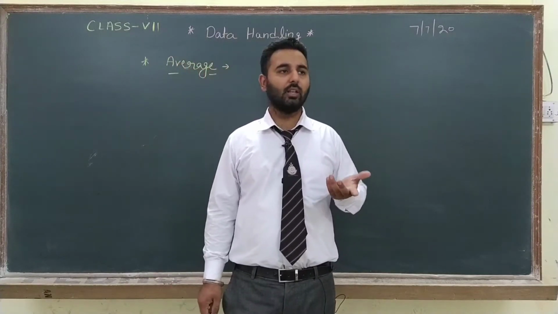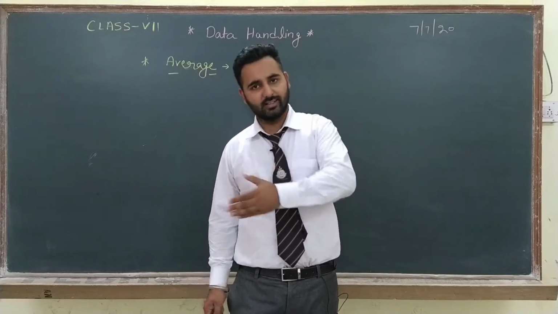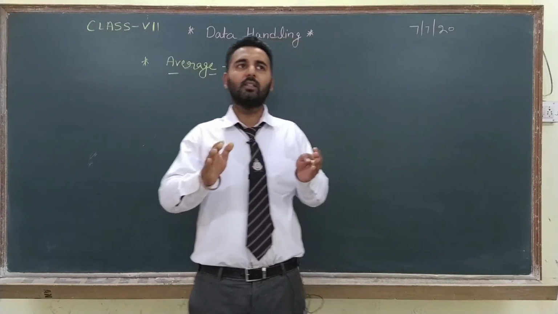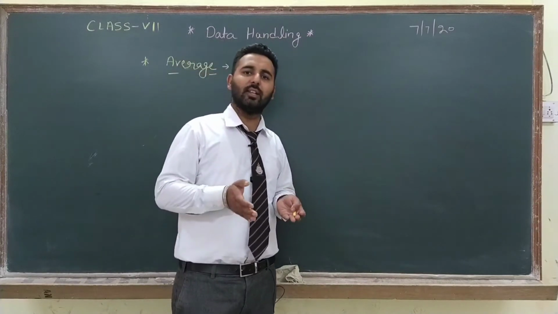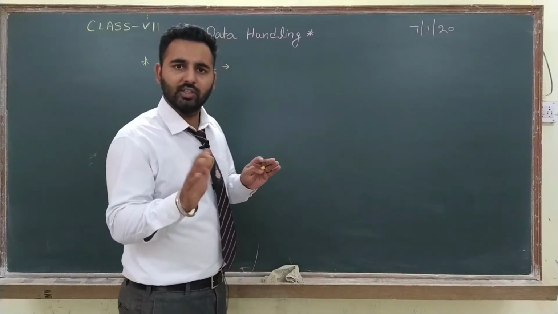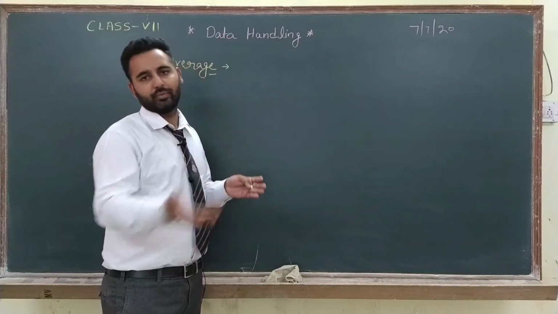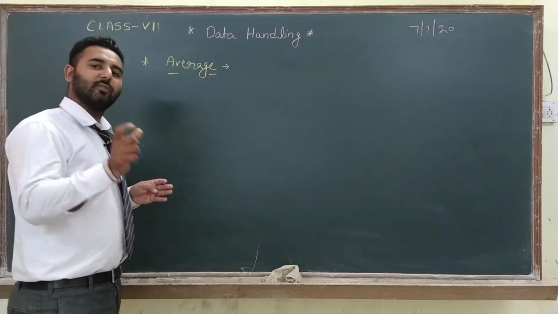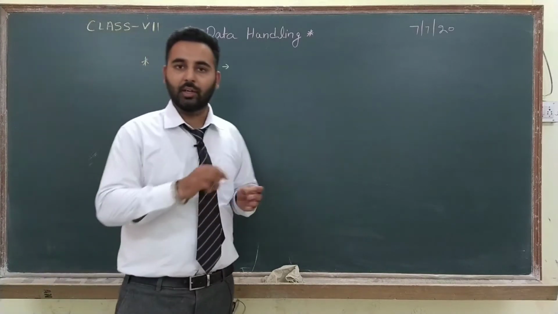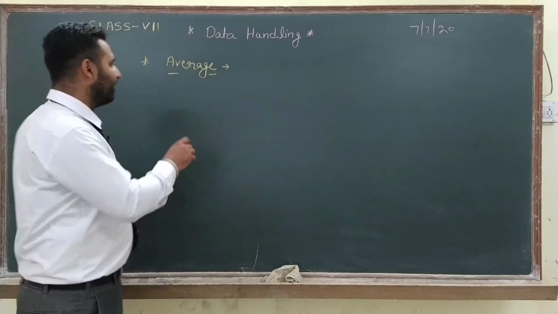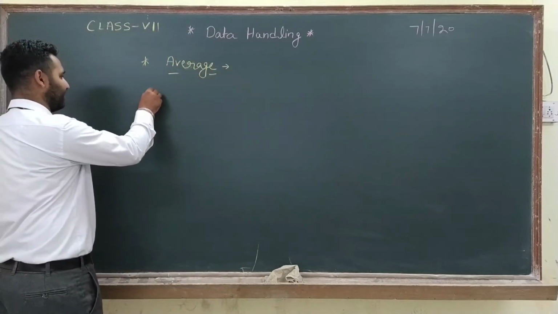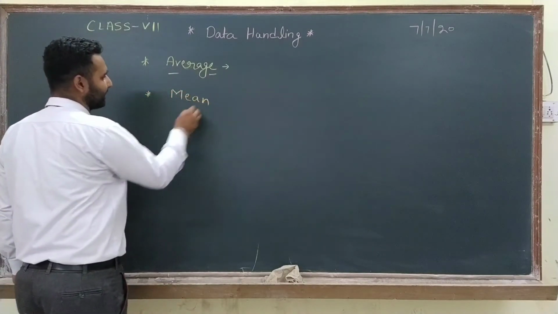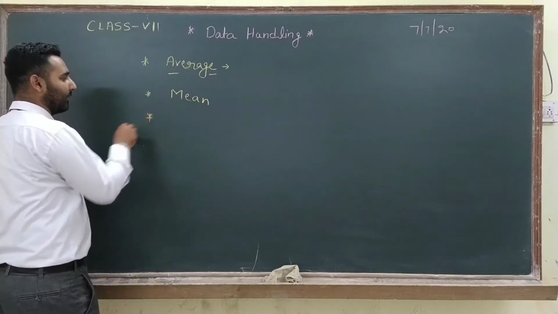It may happen that one day she spent less than 5 hours and the next day more than 5 hours. It means that if we are taking the central value, then approximately she spends 5 hours daily. Fine. So average means central value of some data. So we have 3 types of average here. First is mean, or sometimes we say arithmetic mean.